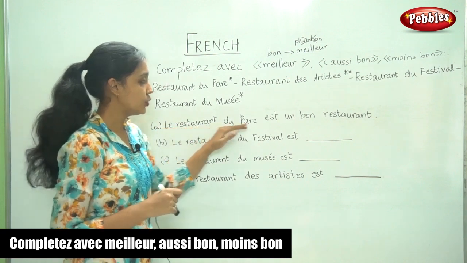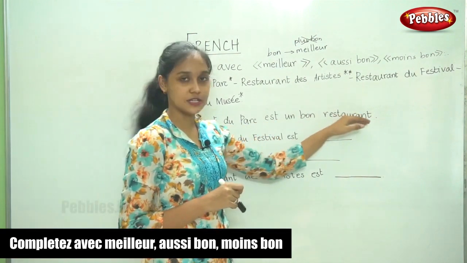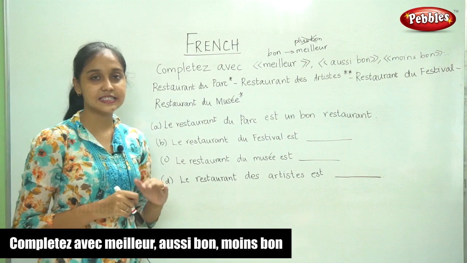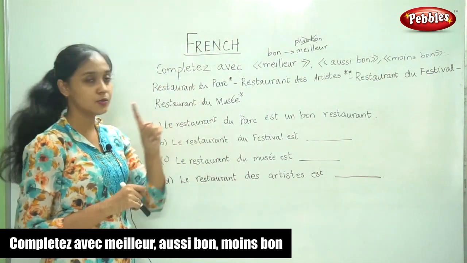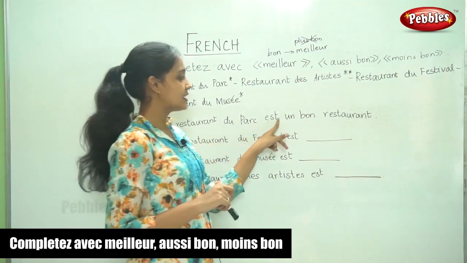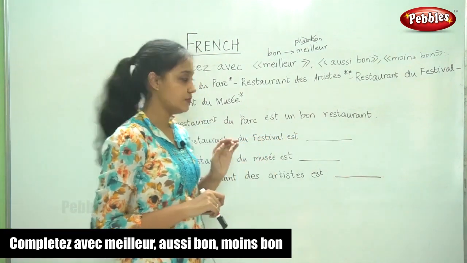Le restaurant du parc est un bon restaurant. So this is the first sentence they have given us. So the restaurant du parc, it has 1 star. They are saying it is un bon restaurant.